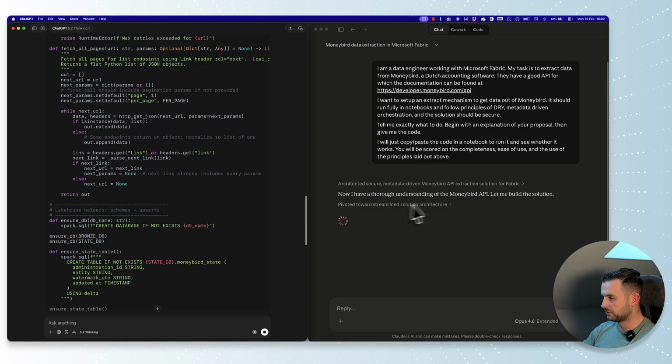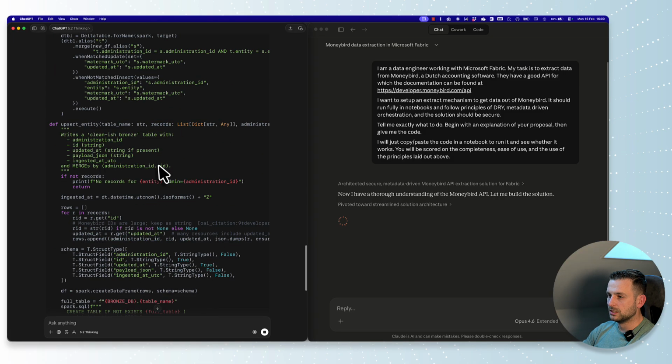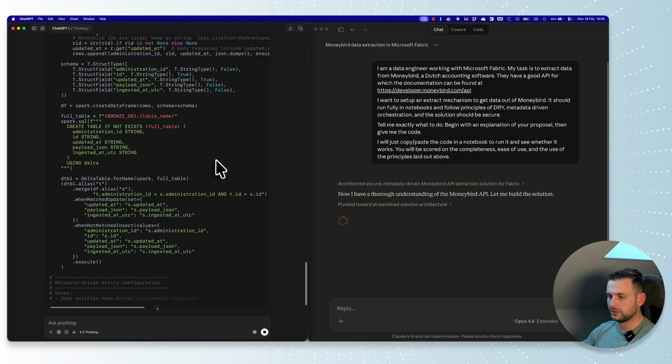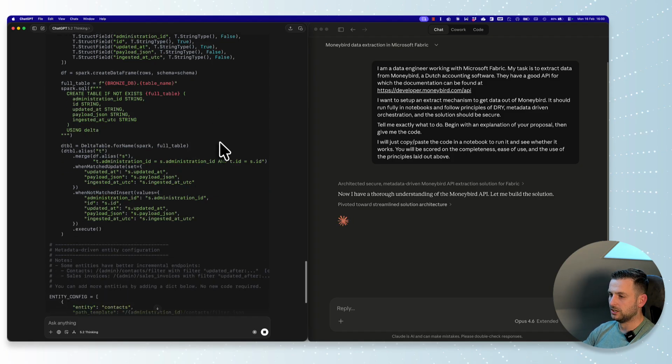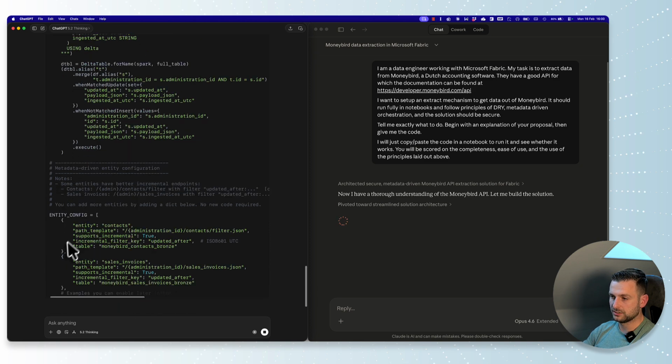It's pivoting towards a streamlined solution architecture, so it is still in the architecting phase of the solution, while ChatGPT is already busy programming. And then again, I will be just copy pasting stuff. I will not be trying to fix this code. That video will then take hours and hours and hours. So we will just be copy pasting and see which LLM gets there the fastest.